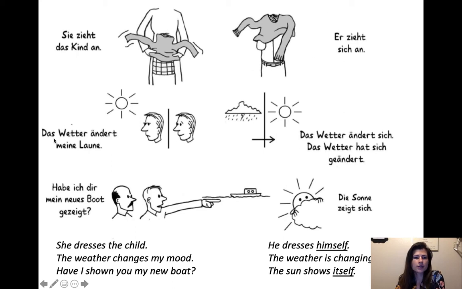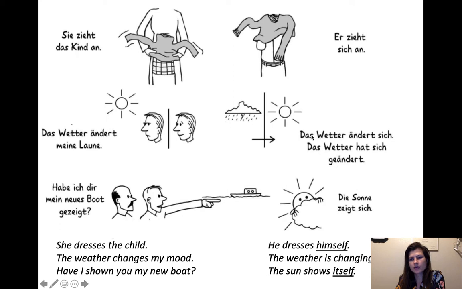And then here we have das Wetter ändert meine Laune, which means the weather changes my mood. So here he is not so happy, but then he becomes happy. The weather changes his mood. So this is a normal subject, verb, direct object. The weather does some action, the mood receives the action.